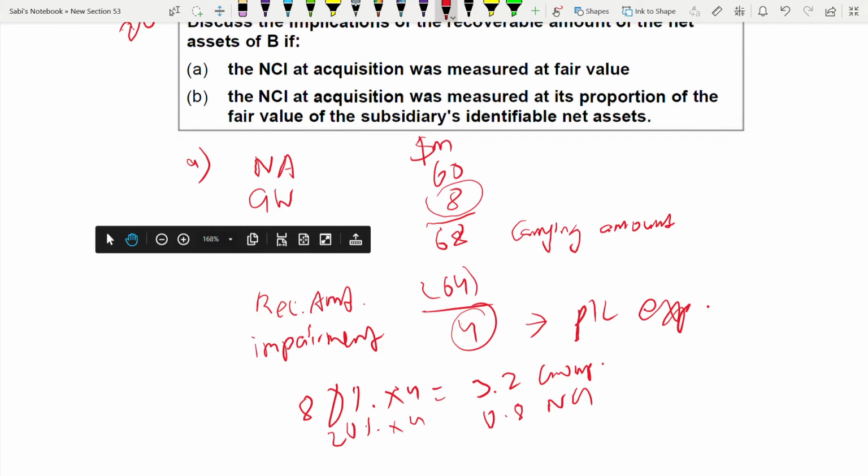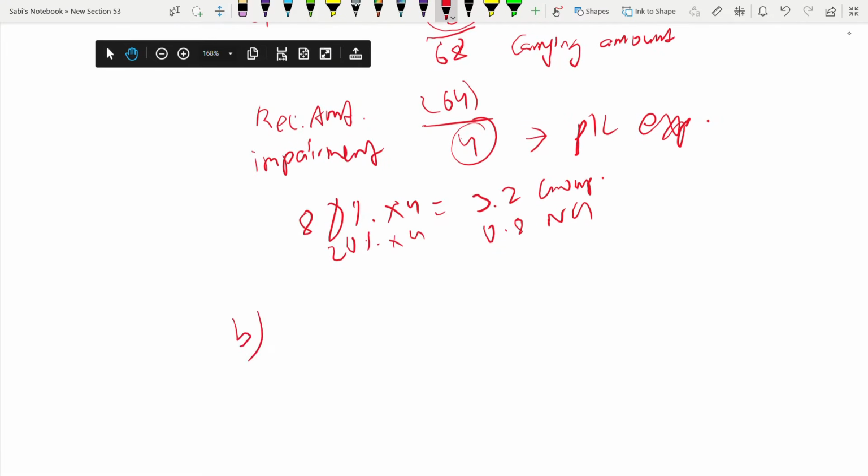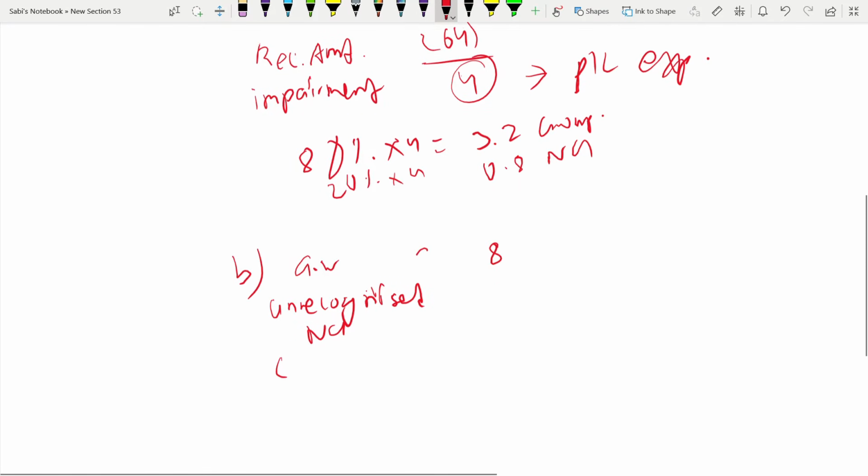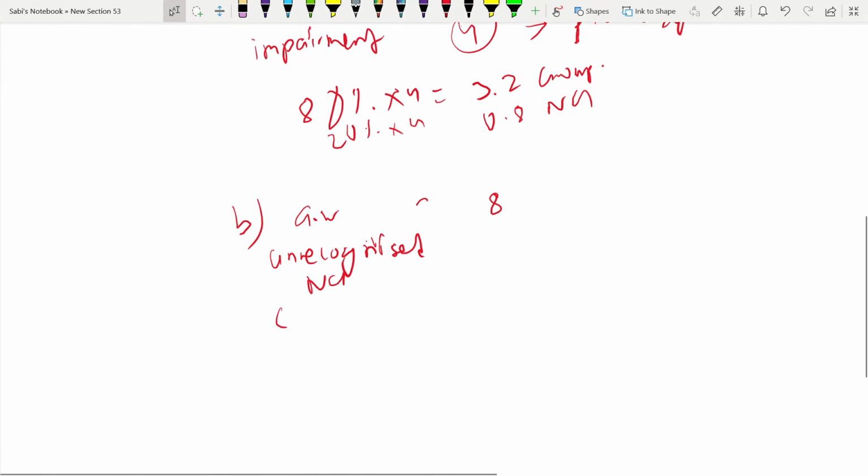Now let us do B, where we are using the proportionate method. Remember, you have to gross up the goodwill. Notional goodwill you have to calculate. So first, goodwill is 8 million. Now unrecognized NCI, because NCI is not recognized in that one. How will you gross it up? This is how you gross it up. Please learn this here. NCI is 20%. Group is 80%.